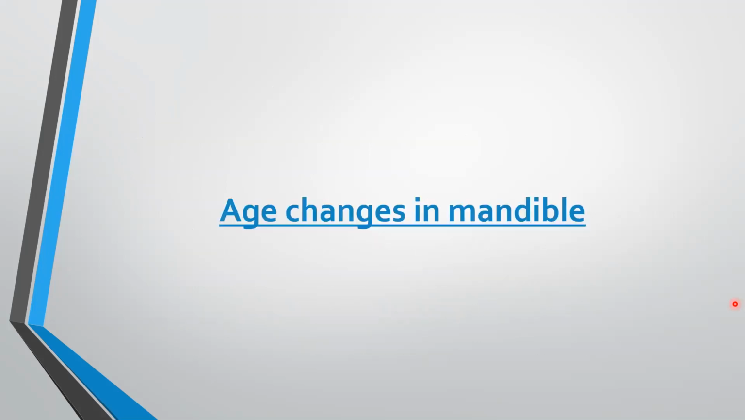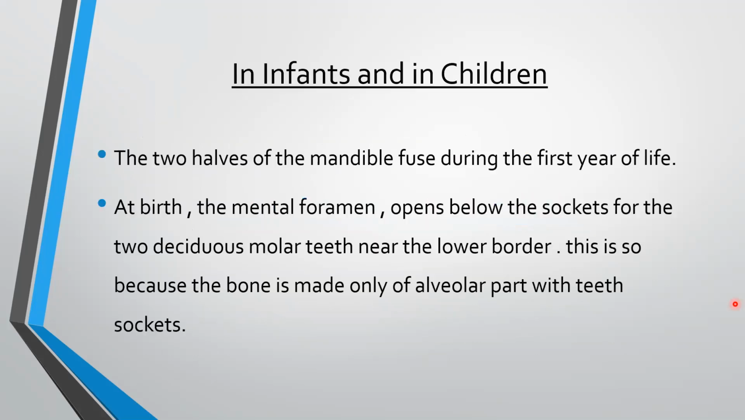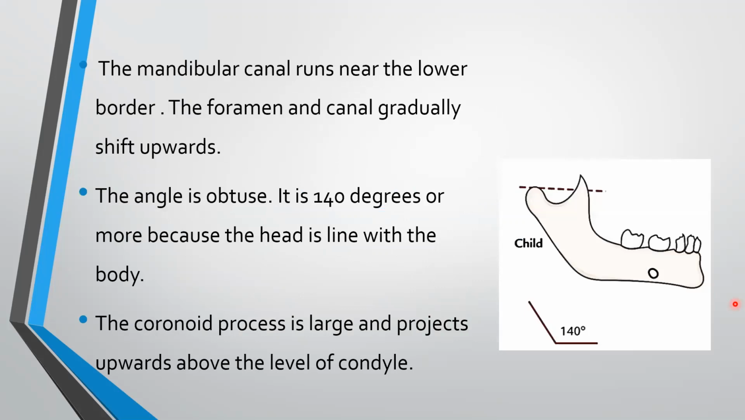Coming to age changes in the mandible. In infants and in children, the two halves of mandible fuse during the first year of life. At birth, the mental foramen opens below the sockets for the two deciduous molar teeth near the lower border. This is so because the bone is made only of the alveolar part with teeth sockets. The mandibular canal runs near the lower border. The foramen and canal gradually shift upwards.